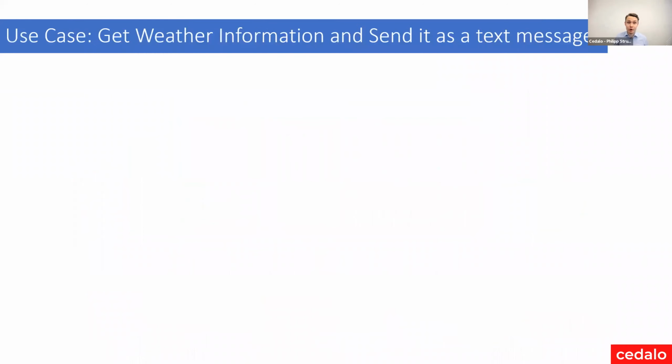What's going to happen in our case is that we're going to fetch weather data from a third-party provider. We're going to take this data, modify it a little bit, just slightly, and then send text messages, in this case, to my smartphone. The whole thing to remember here is these are integrations. In this case, we're going to show two. You can already connect to any REST API through the HTTP functions that we have.